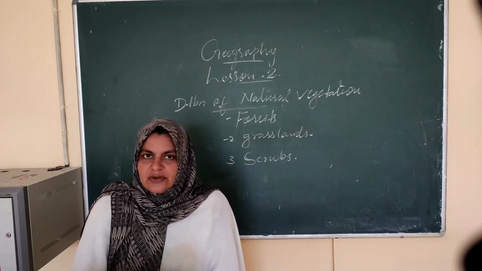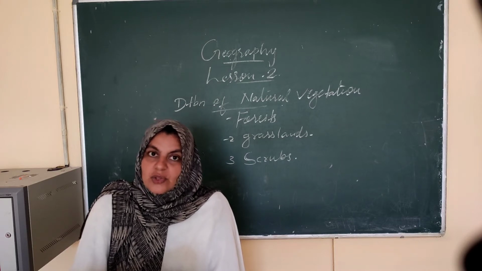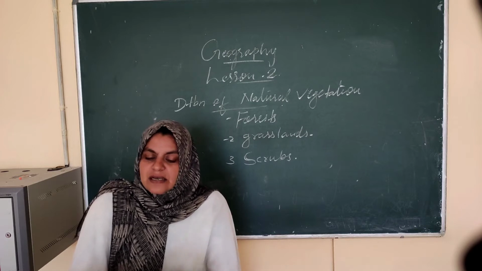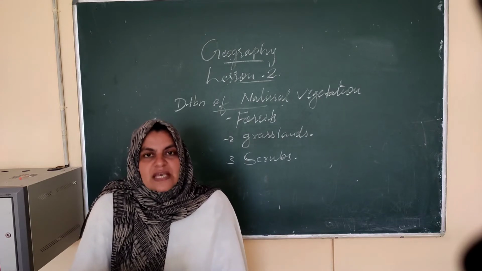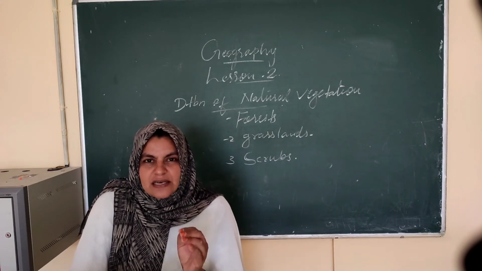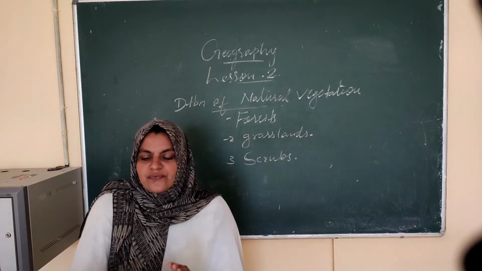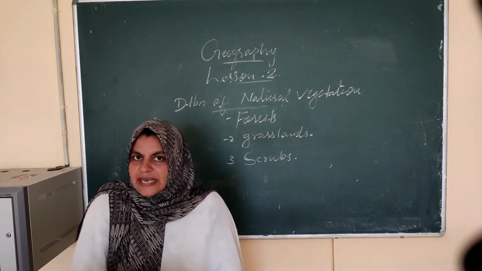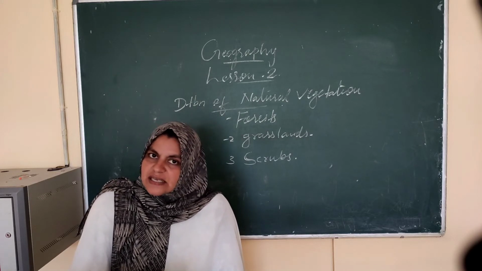You already studied that in the desert areas we can see these thorny bushes. So in which area do we see these scrubs, shrubs and thorny bushes? Where there is a low amount of rainfall.